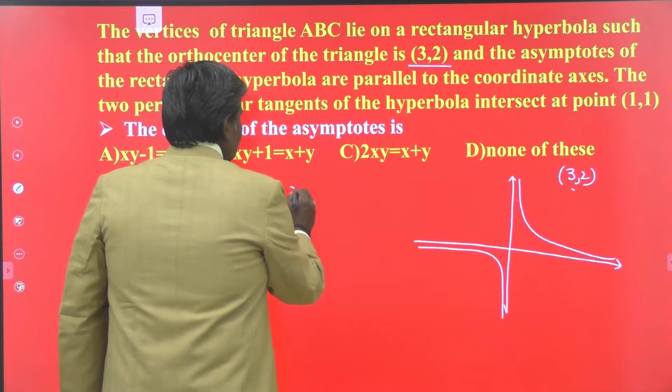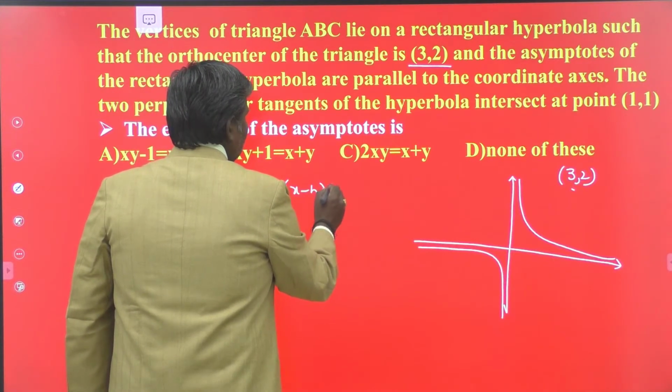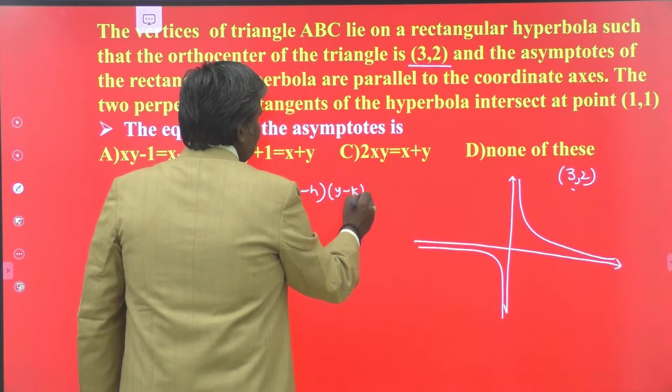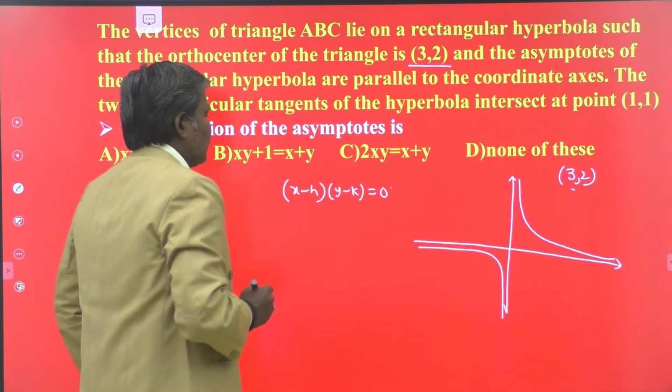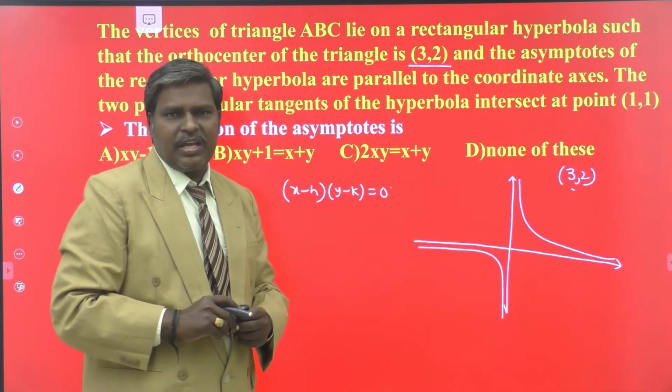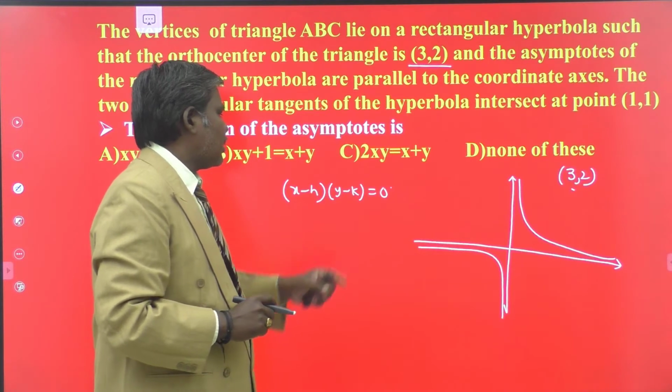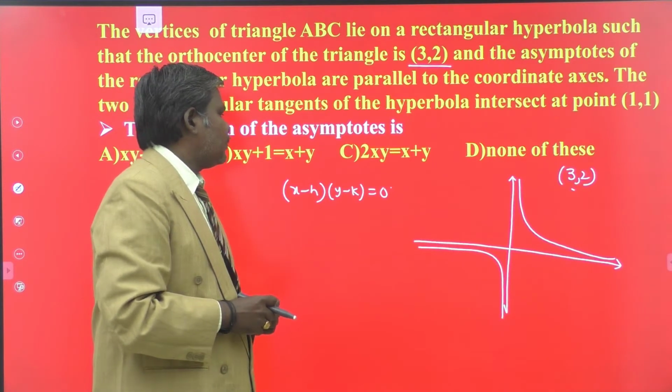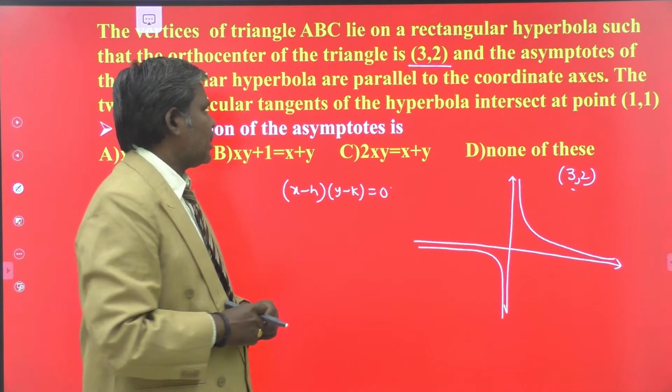So you may take (x minus h)(y minus k) equal to 0 as the combined equation of the asymptotes of the hyperbola. Now (h, k) is the center of the hyperbola. Am I correct or not?